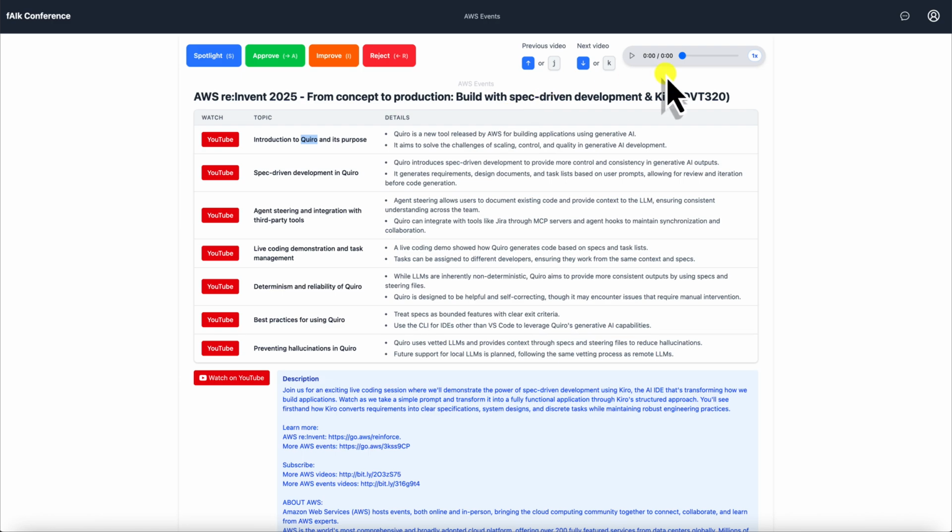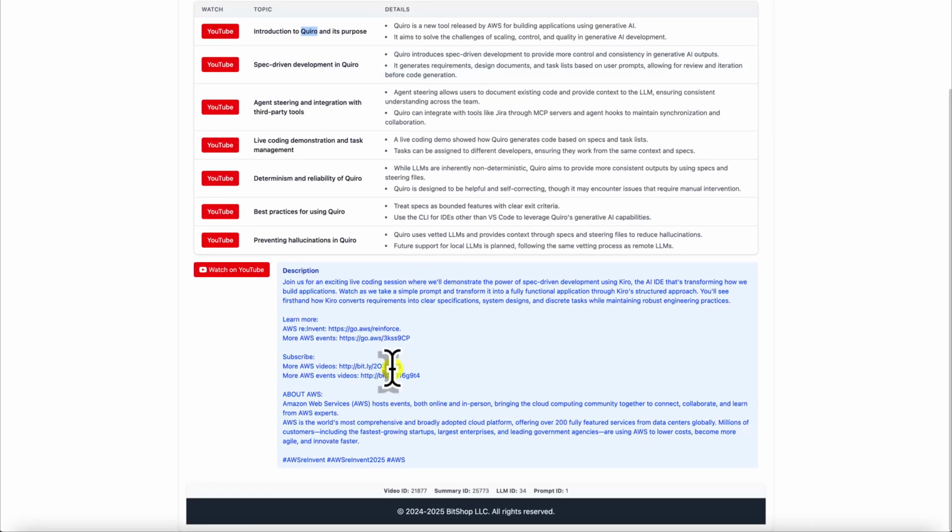You can also go up here and you can listen to it. So re:Invent 2025. We have variable speed playback. Production. Build with spec-driven development in Kiro. DVT 320. Kiro is a new tool released by AWS that is designed to help developers build applications using generative AI. The tool aims to address the challenges of scaling, control. So you have that. You've got the description.